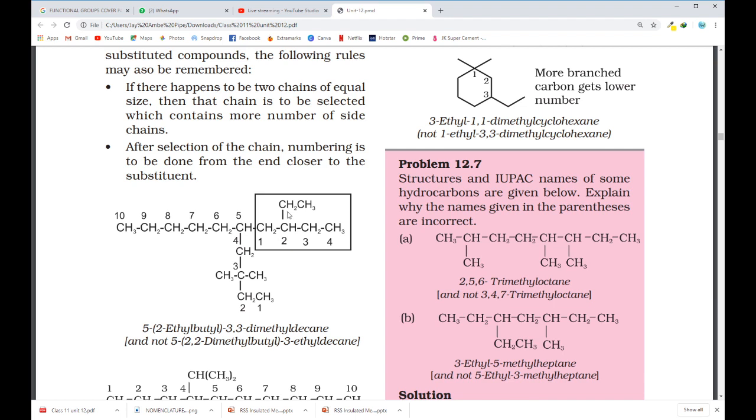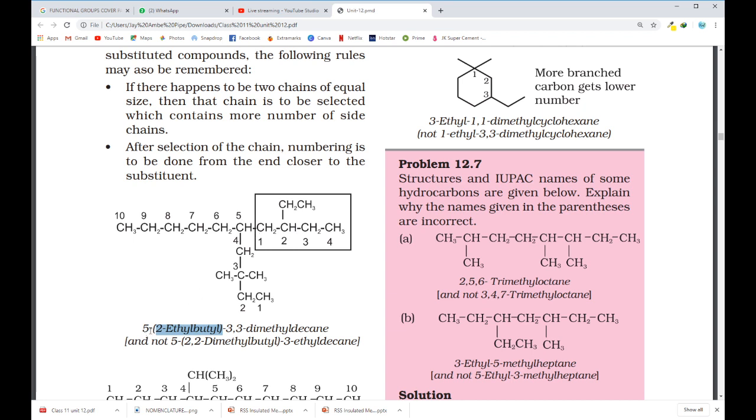Again on second carbon, ethyl branch is present. As mentioned earlier, this is 2-ethyl butyl. This whole is the branch, so we have to write it in parenthesis, that means in bracket. This is attached to the parent chain by which carbon?